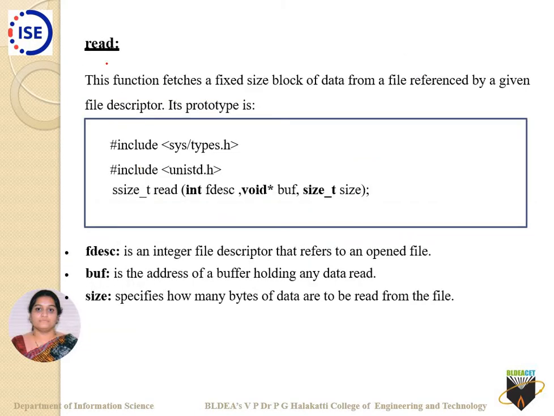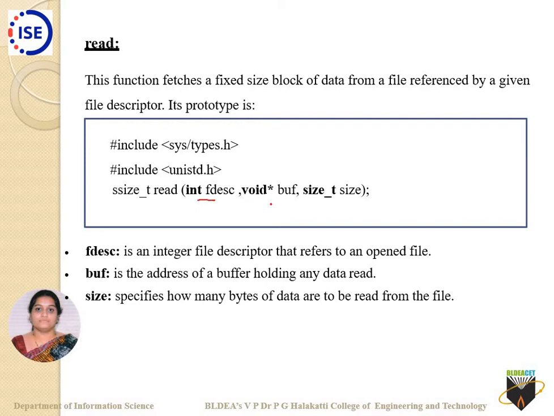So let us come across one more API, and that's called read. What is this read API? Whenever you are reading any content from a particular file, at that time the read API works in the background. This read API takes two header files: one is types.h and one more is unistd.h. It takes three arguments.